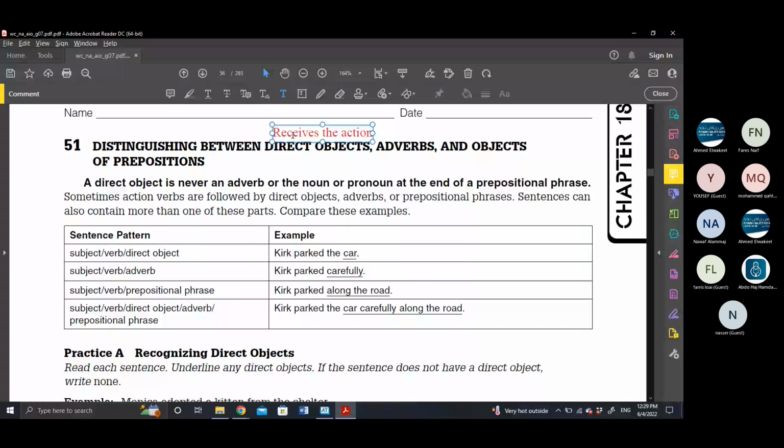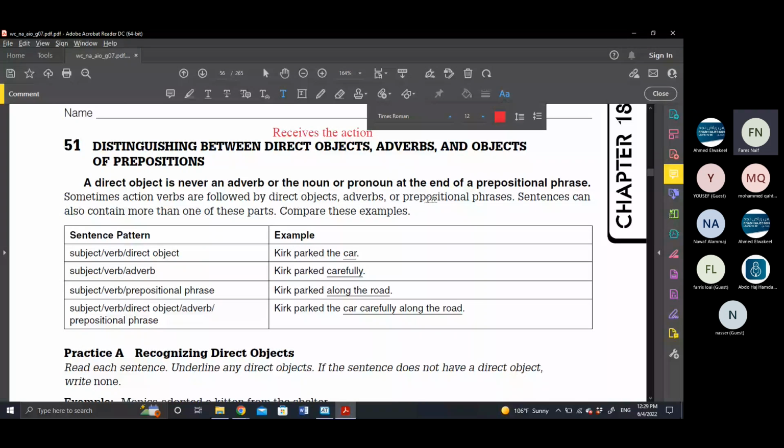On the other hand, the adverb describes. Who can remember? What does the adverb describe? Teacher, it describes the subject, I think, or the verb. No, it can't be both. The subject is a noun.